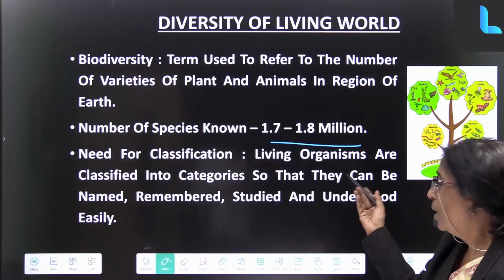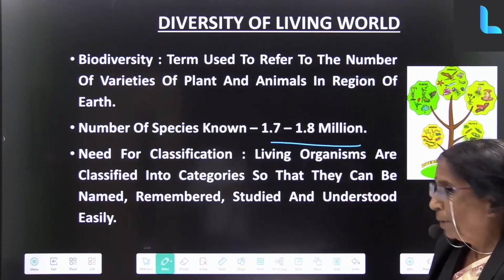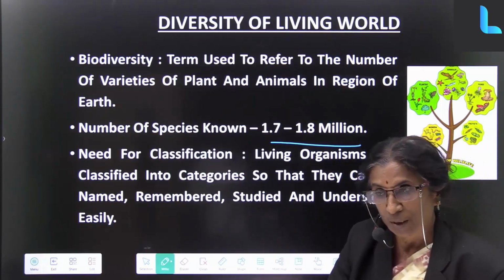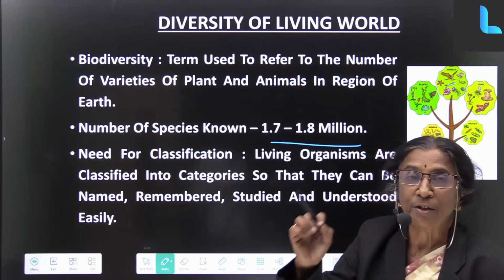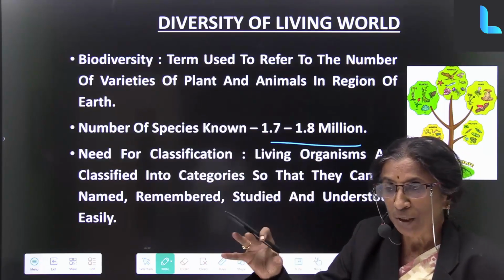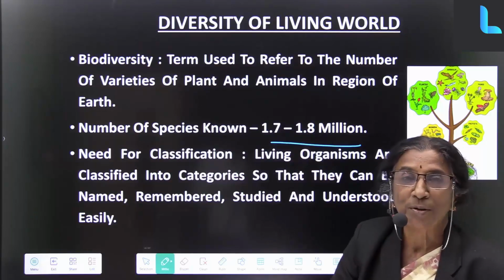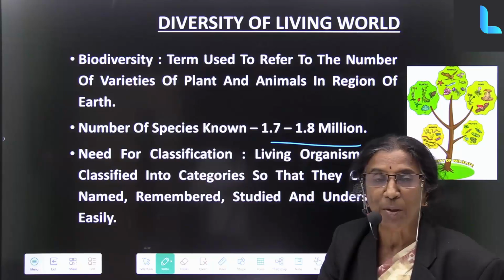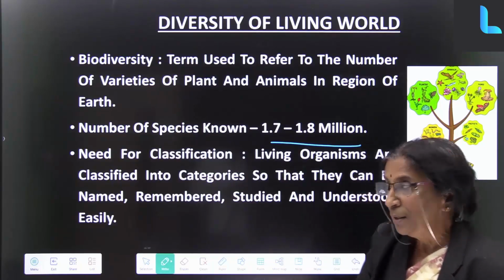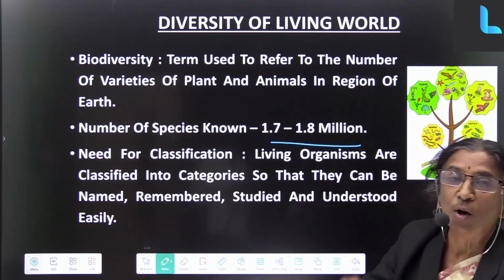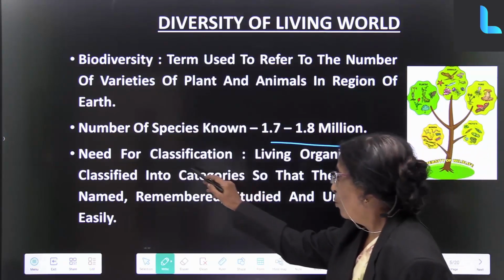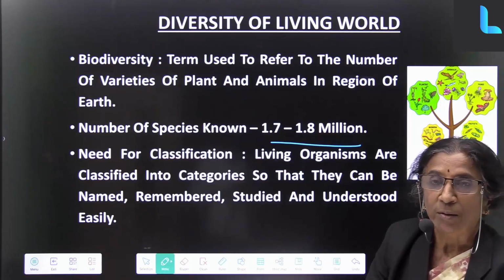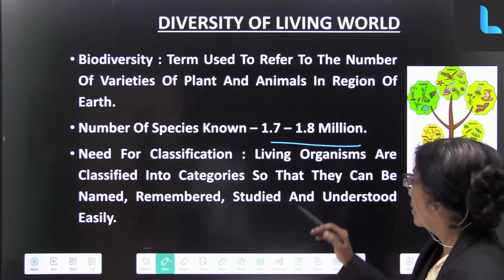Yet to be found, there are so many others which are not discovered. In papers you must have seen now, it keeps coming that there are certain species which are waiting for their turn to get classified, because it is a huge task. On this earth you find so many living beings which are not yet discovered properly, named properly, or classified properly. So what is the need for classification? Such a huge number is there. There is a need for classification.